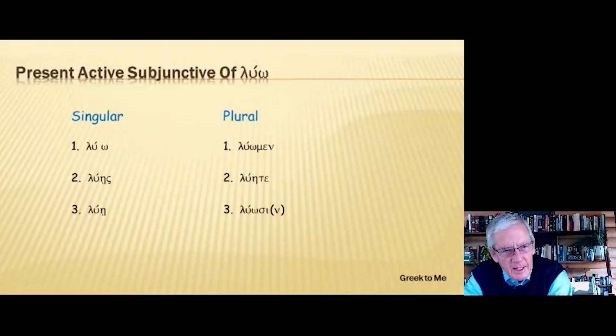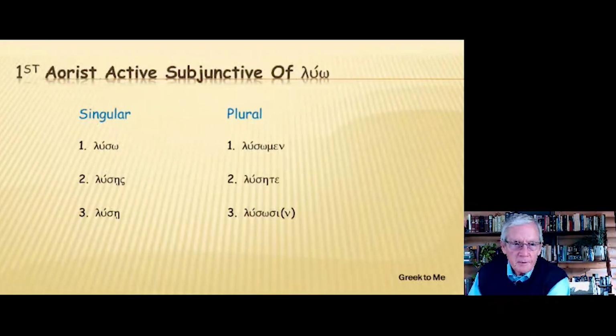So here's the present active subjunctive of luo. Luo, lues, lue, luomen, lueta, luosi, or luosin. These are the same endings that we had for eimi, and phonetically are almost identical with what we had in chapter 1. Here's the first aorist active subjunctive of luo.